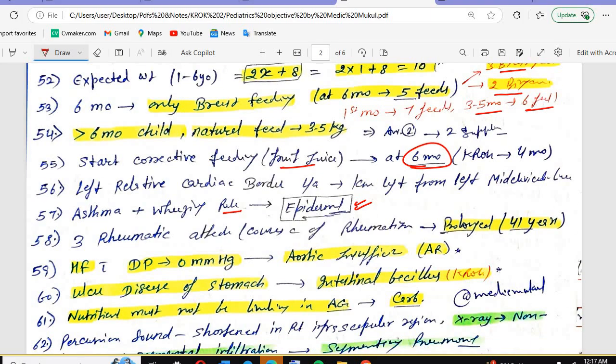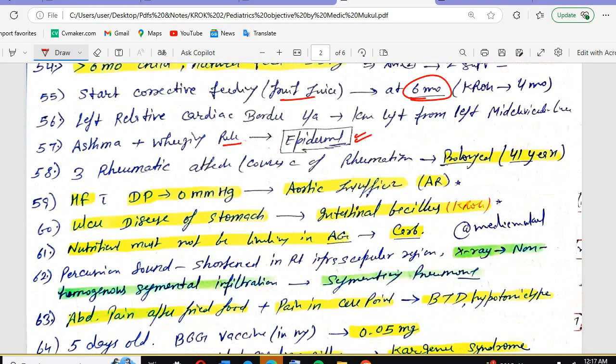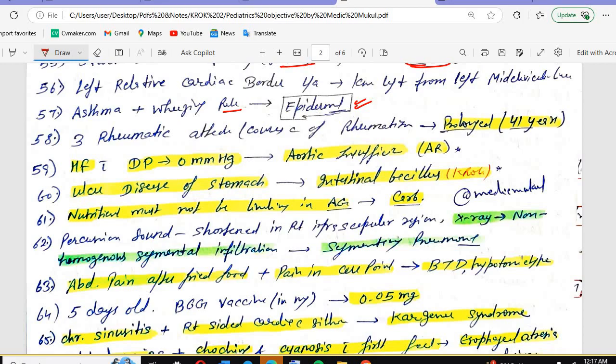3 rheumatic attacks, cause of the rheumatisms. Then what will you do? What is the treatment? 3 rheumatic attacks, the course with the following rheumatisms. We have the prolonged treatment will be given. We have seen the prophylaxis in the rheumatology video, we have discussed the prophylaxis of the rheumatism. So if having a severe rheumatism, acute rheumatic fever along with the carditis problem, you have to start with the prolonged treatment until 41 years.